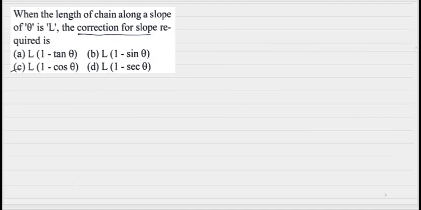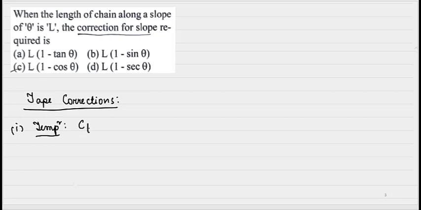The next question is, when the length of a chain along a slope, theta, is L, then the slope correction. These are under the topic of tape corrections. We know how many corrections are there, so let us discuss the corrections first. First correction is temperature correction. Temperature correction is given by Ct = alpha (Tm - T0) L. Alpha is the coefficient of thermal expansion, Tm is the measured temperature, T0 is the standard temperature, and L is the length of the chain or tape.